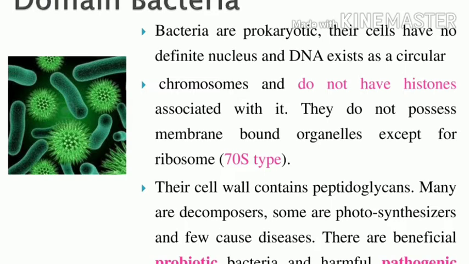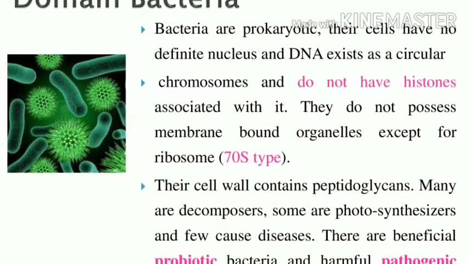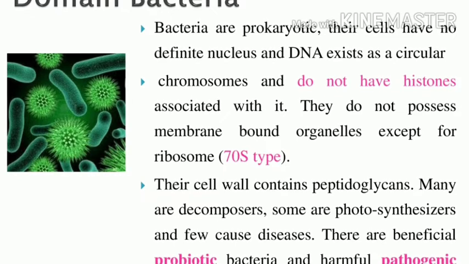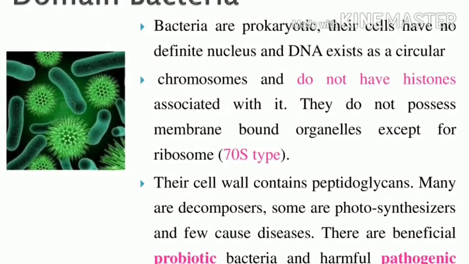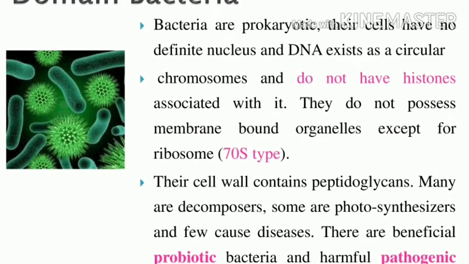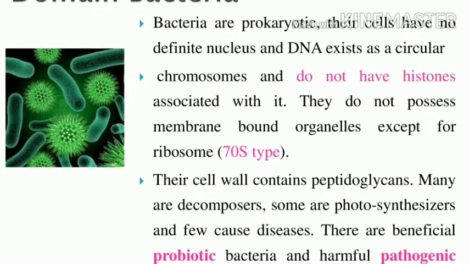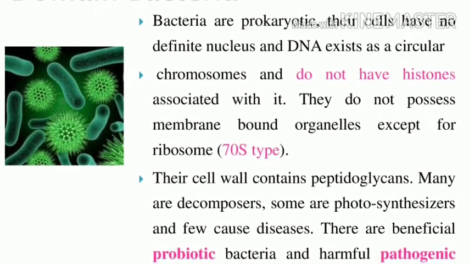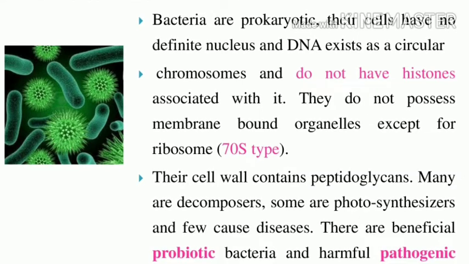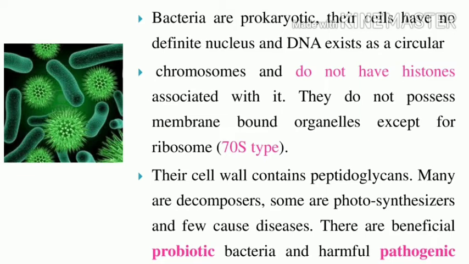The chromosomes do not have any histone proteins associated with them, and bacteria do not possess membrane-bound organelles. The only organelle bacteria have is the ribosome. Prokaryotes have a 70S type of ribosome. The bacterial cell wall contains peptidoglycan.